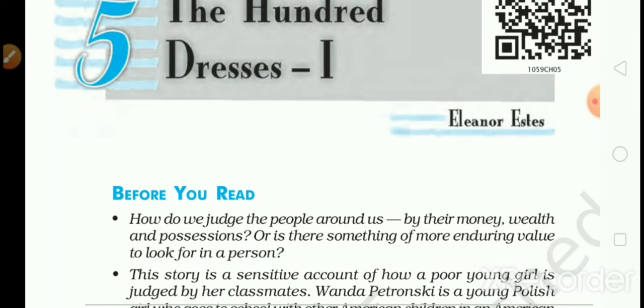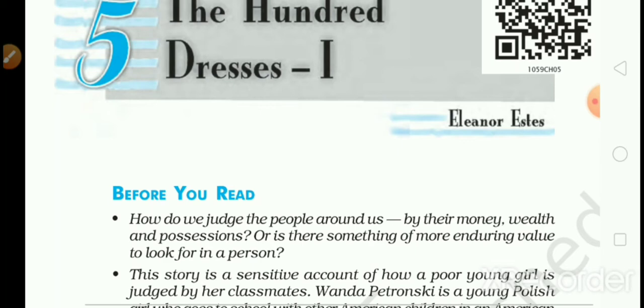After Wanda is absent for a few days, her classmates learn that her family has moved away to the big city, where they will not be mistreated for being different. Maddie begins to wonder about the girl she and her friends used to constantly tease, and realizes that she knows very little about her. So some parts of the story you will read in chapter 6.